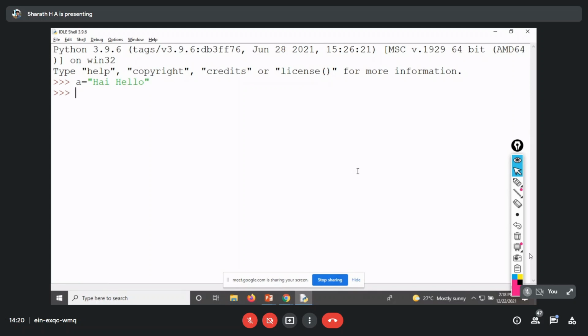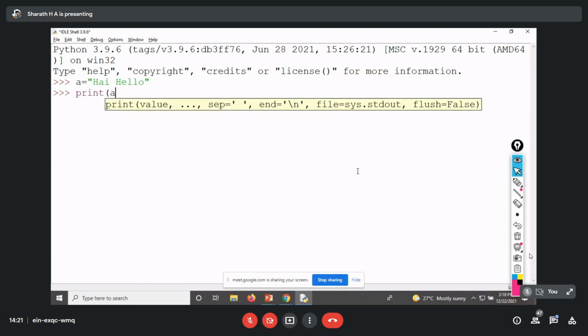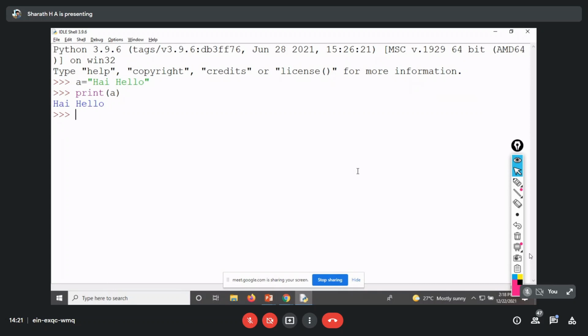Now I want to print a, so within print I pass the argument a. If I enter, you can see that whatever string I have given in the double quotes, the same thing appears in the output.